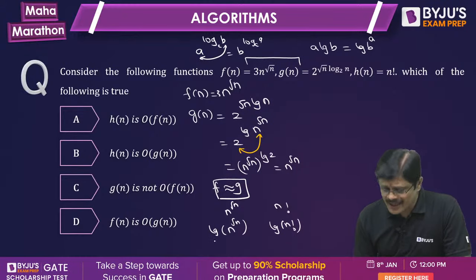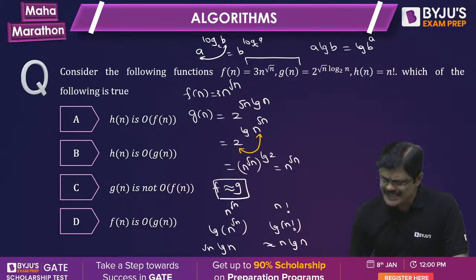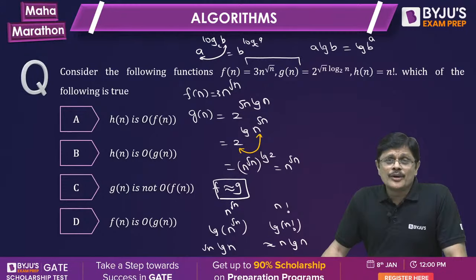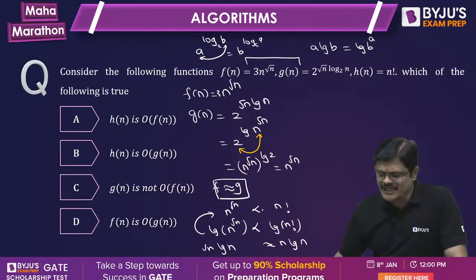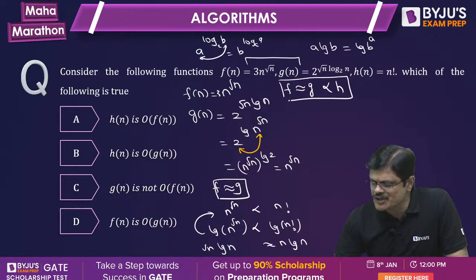Log of n root n is root n log n, which is asymptotically smaller than n log n. Which one is larger? n log n is larger than root n log n, so obviously this is smaller than this. Because of this, we can say that n root n is smaller than n factorial. So what we got here is that f and g are asymptotically equal and both are smaller than h.